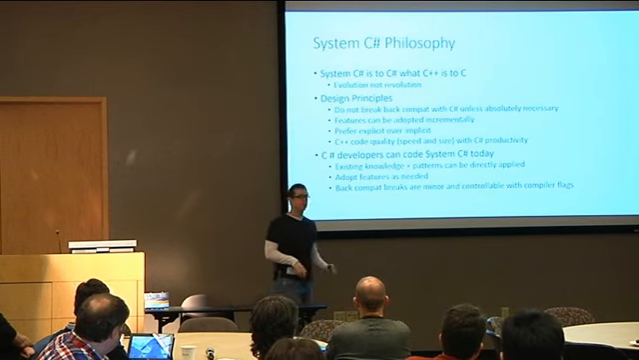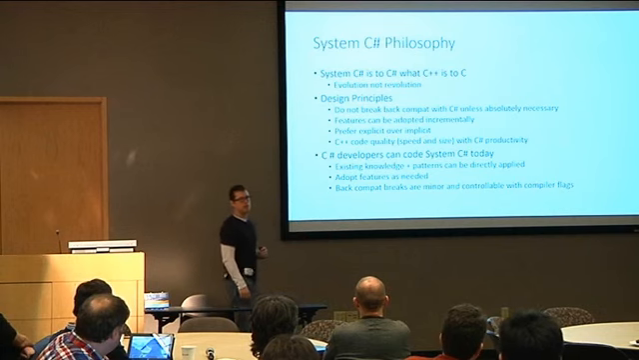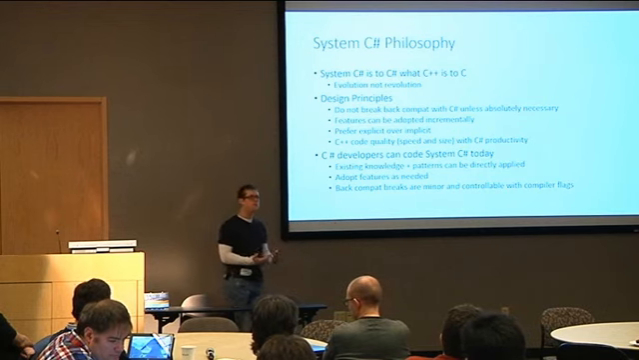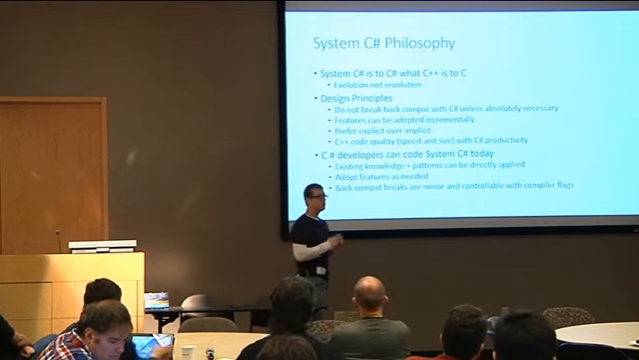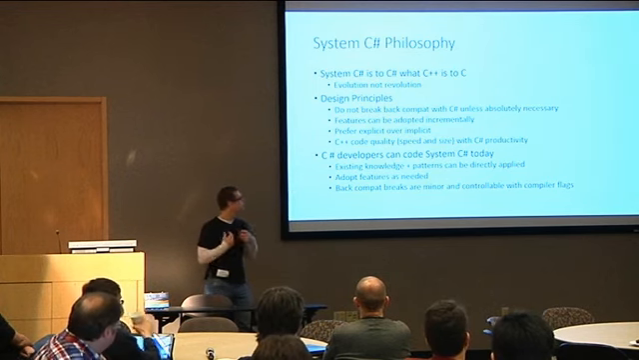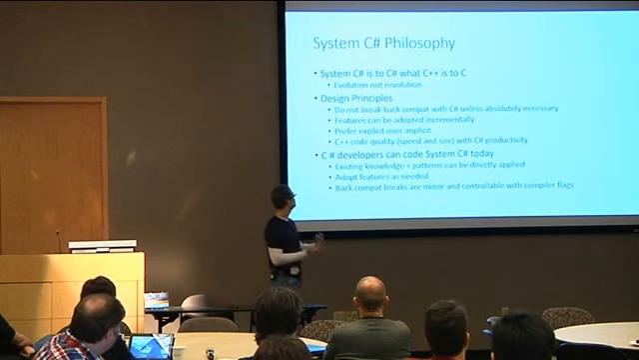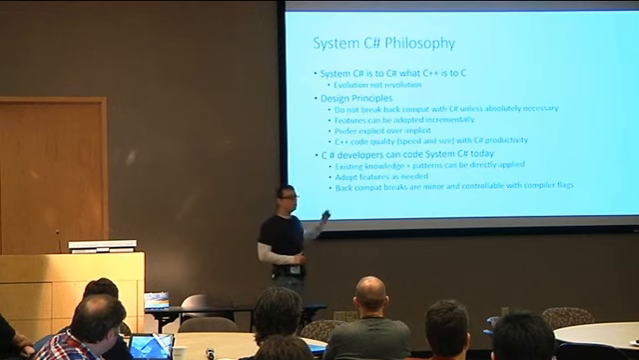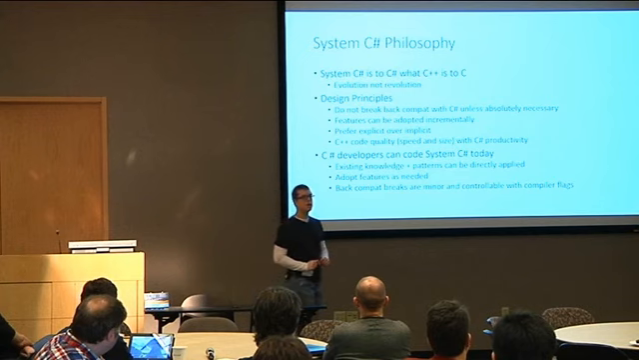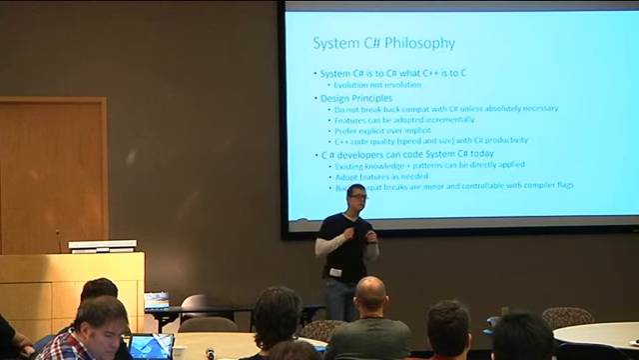The basic design principles are, number one, do not break back compat with C# unless we absolutely have to. We want our features to be completely separate and be able to be adopted incrementally. We always prefer explicit over implicit. This is going back to our philosophy of correct by construction, very readable. And we want C++ code quality with C# productivity. So we do compile down to native, and we want our native code to look as good as C++.